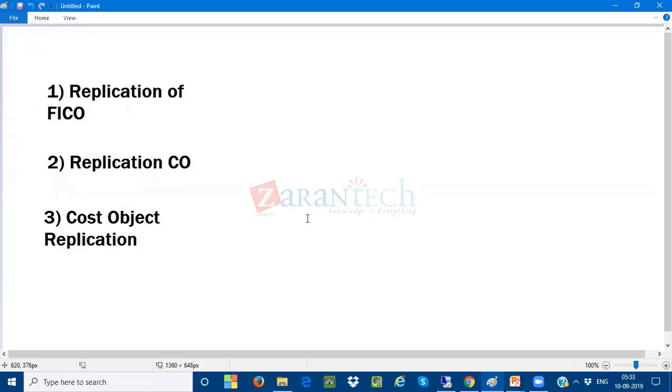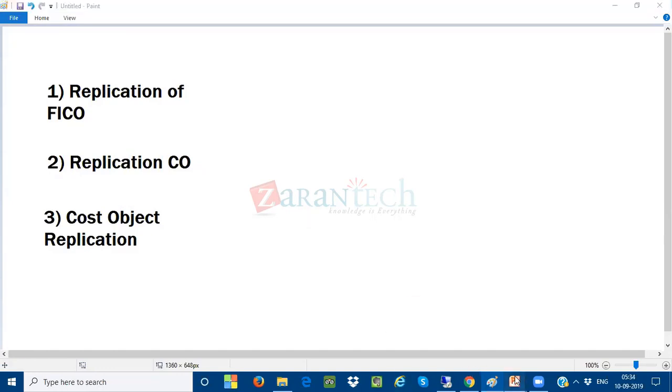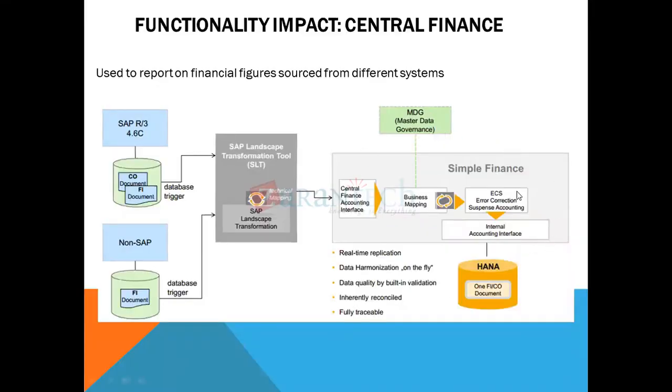Yes, thank you. Okay, but what is required? The most important thing is going to be addressed over here. What is going to be required if I want to work with a central finance system? If you want to work with a central finance system, then three things. One is you need to have a license of the target system, which is going to be called the SAP S4HANA system. And at the same time, you need to have the license of SLT. SLT is nothing but the system landscape replication transmission tool. We can call it the SLT tool.